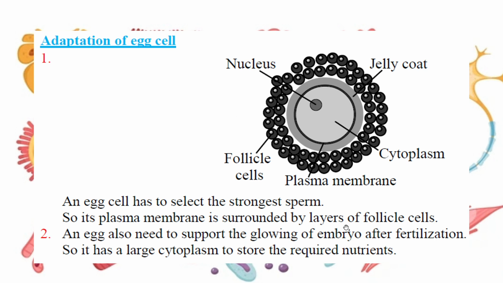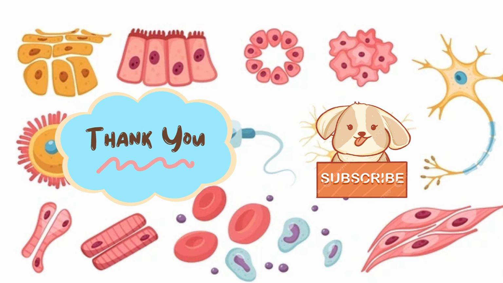The egg also needs to support the growing of the embryo before the placenta is mature. So after fertilization, it has a large cytoplasm to store the required nutrients. It's big, remember, about 24 to 25 times larger than the sperm cell. So that's all.